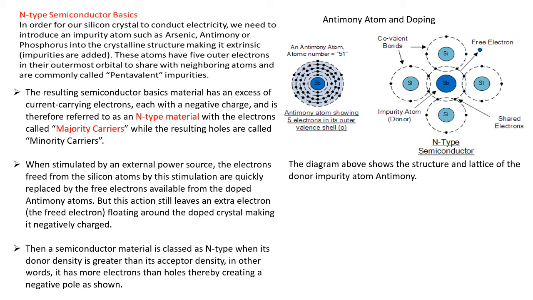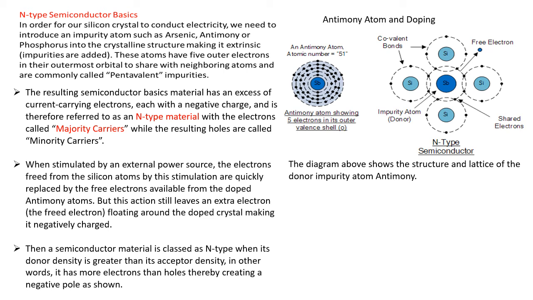Now for a theoretical view and a clearer understanding, here is the working structure of n-type and p-type semiconductors. N-type semiconductor: in order for our silicon crystal to conduct electricity, we need to introduce an impurity such as arsenic, antimony or phosphorus into the crystalline structure so as to make it extrinsic or impure.